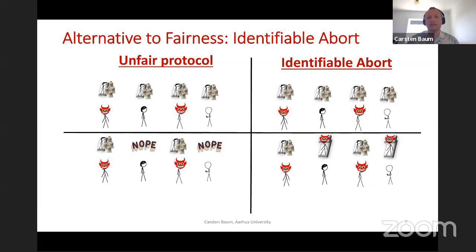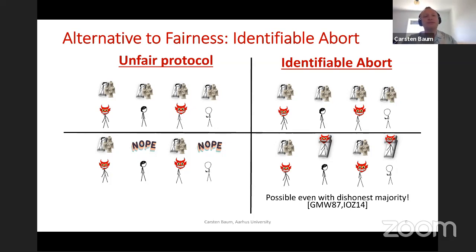And so there's other literature in this area that's interesting. The cool thing is, in comparison to unfair protocols, in comparison to fairness, we know that identifiable abort is a property that we can get in the dishonest majority setting. For example, you can tweak GMW to have this property, and there was this work in 2014 by Ishai et al., where they showed how to achieve this with adaptive OT.